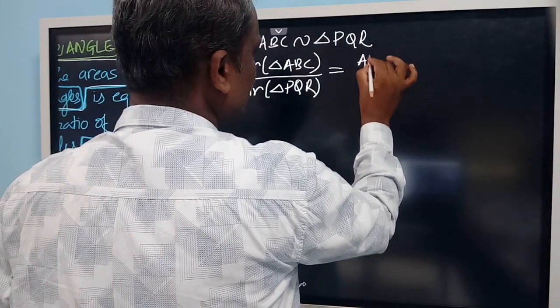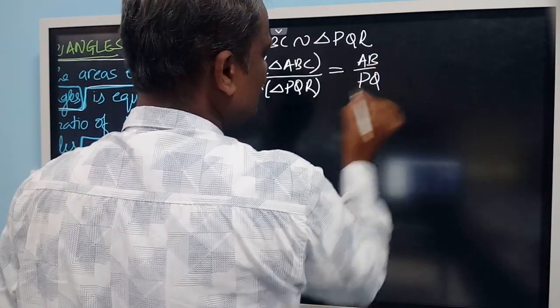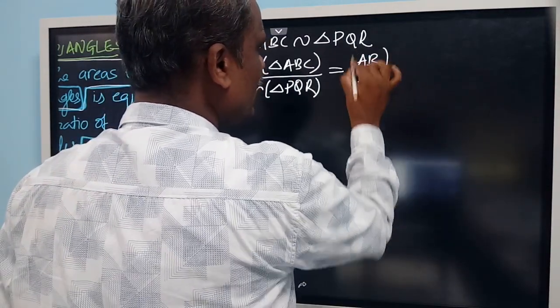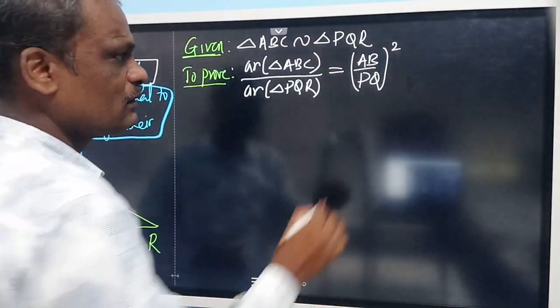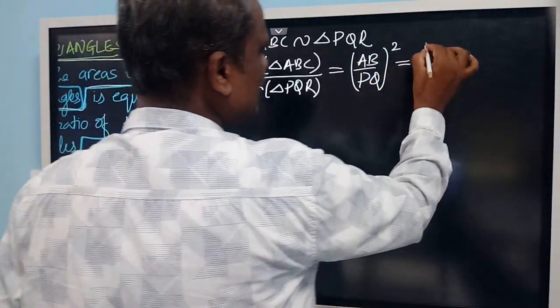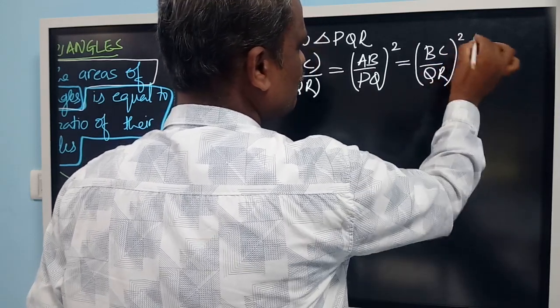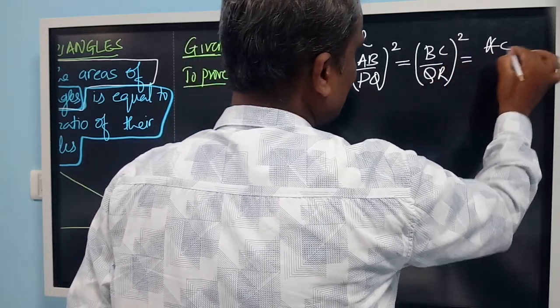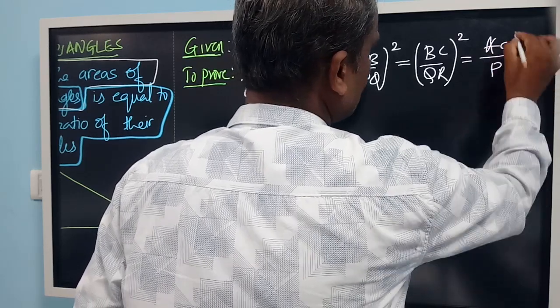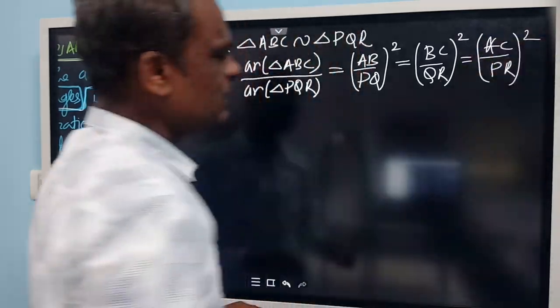So that means AB by PQ. This is the ratio of corresponding sides, and the whole square of this you have to write. Then BC and QR are corresponding sides, it is the ratio and whole square. The last side, AC by PR, whole square. So you have to prove that